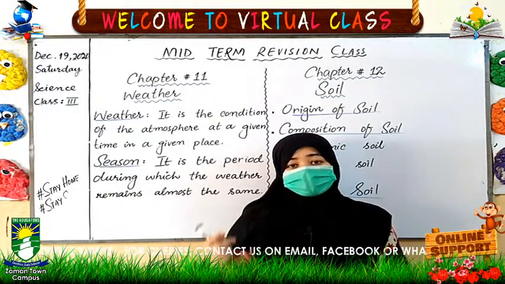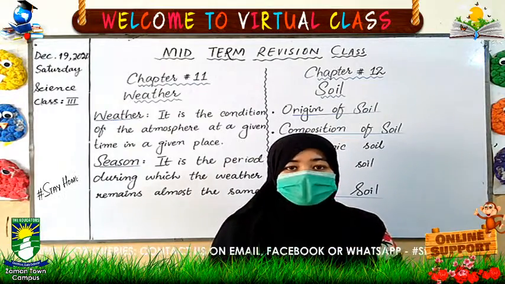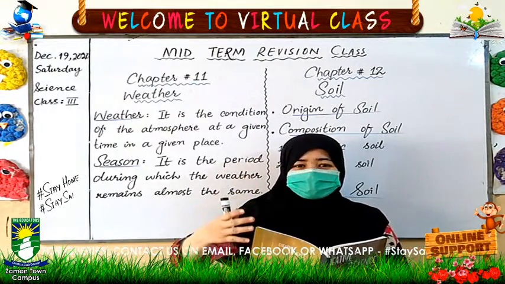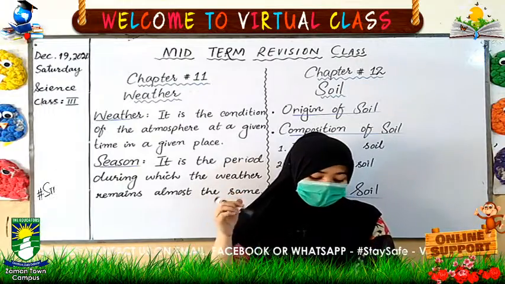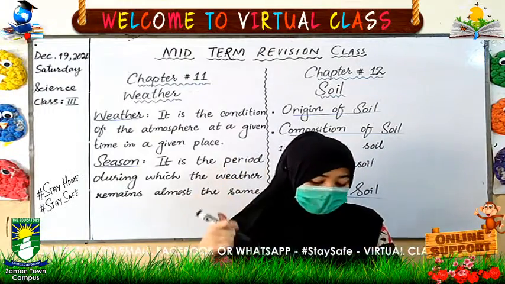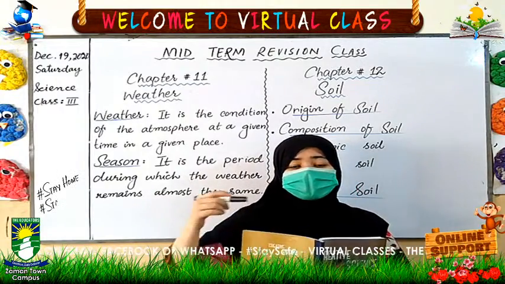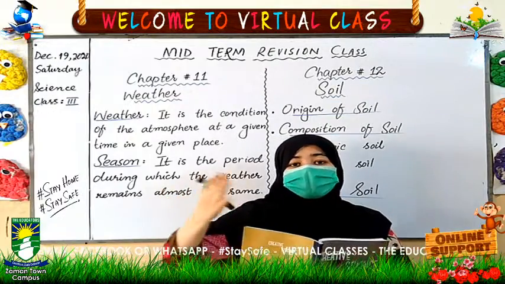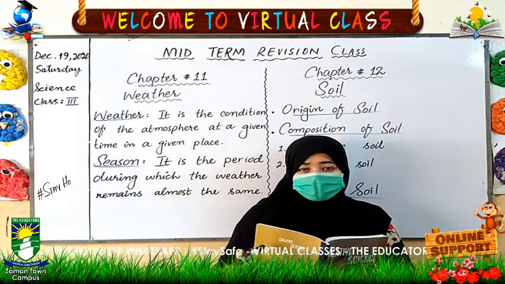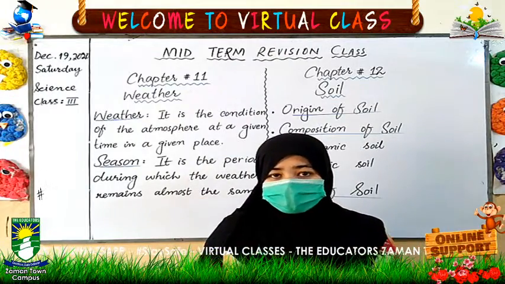Now come to the autumn season. It is the last season, and we can say that it's a dry season. The air begins to cool in autumn and the weather becomes pleasant. Now leaves on trees change color from green to shades of brown and orange, etc. And after some time, the leaves fall from the trees.